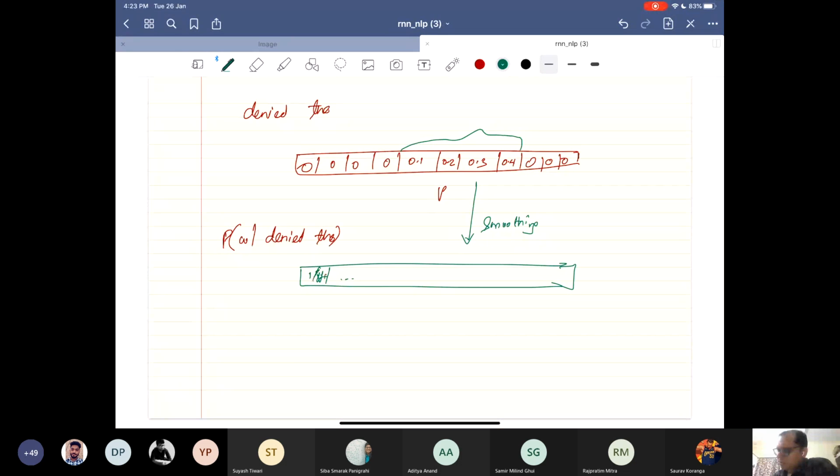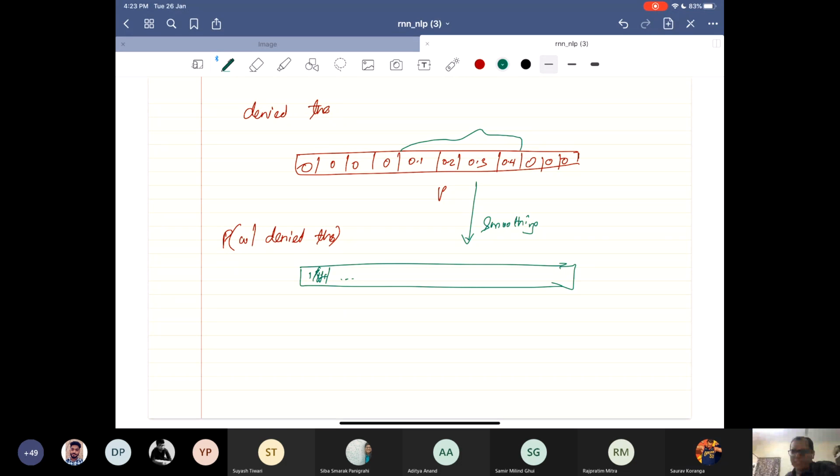So you will have some mass in all the words, and then you apply the method that I was discussing and you will be able to generate everything. Is that okay? Good question.